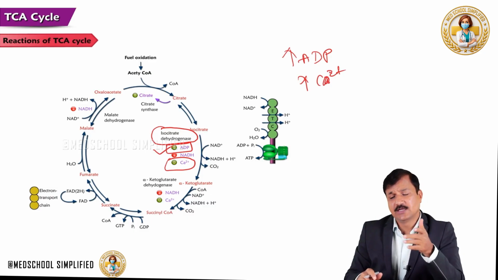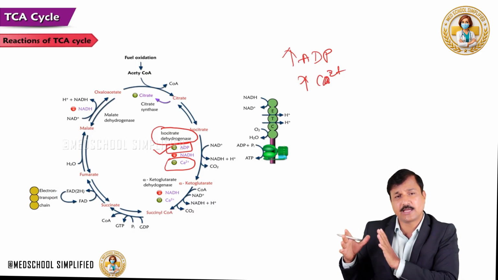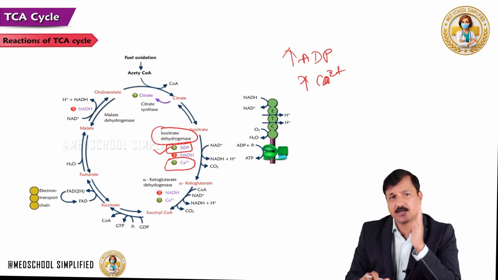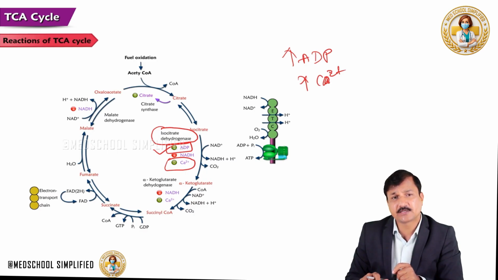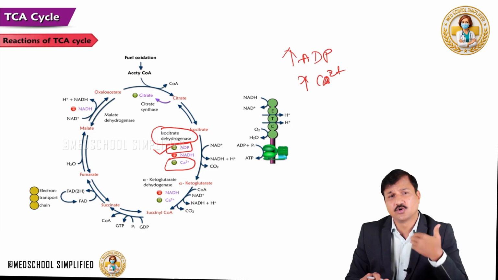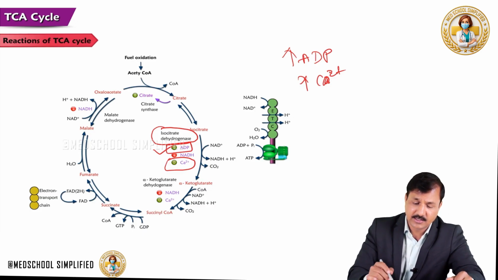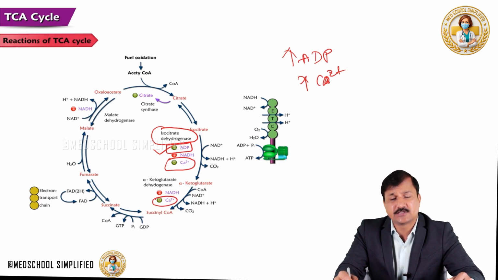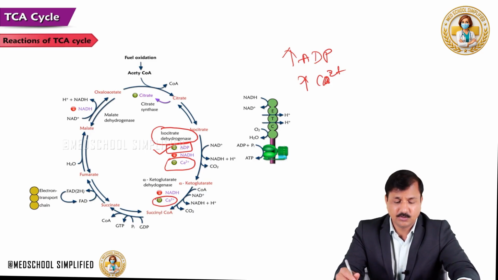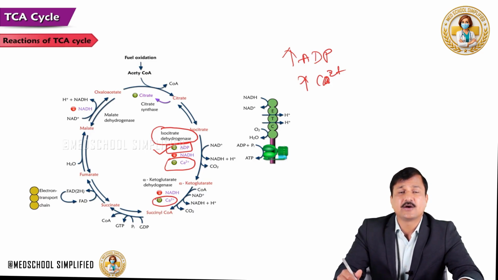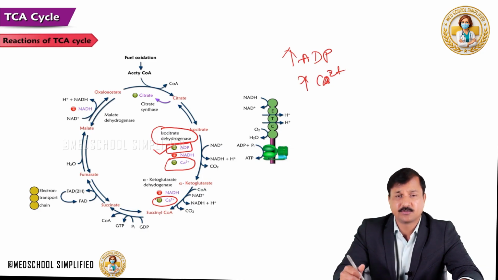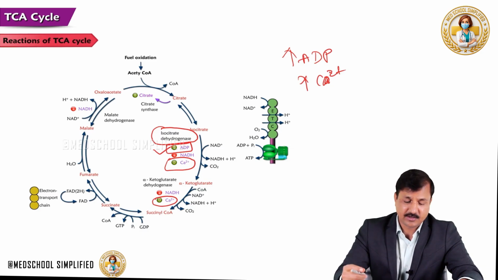So lack of energy means more ADP and more calcium, especially seen under muscle contraction whenever a person is working out. So the TCA cycle needs to be activated so that oxidation of glucose and fatty acids can be done. So acetyl-CoA is oxidized to give more and more energy. That's how the positive effect will go on. So calcium also will have a positive effect on the alpha-ketoglutarate dehydrogenase enzyme complex. So these are the two positive modulators on isocitrate dehydrogenase and one positive modulator on the alpha-ketoglutarate dehydrogenase complex.